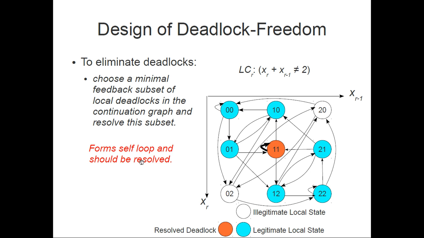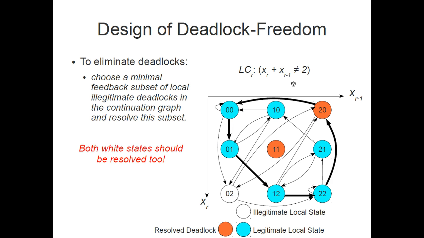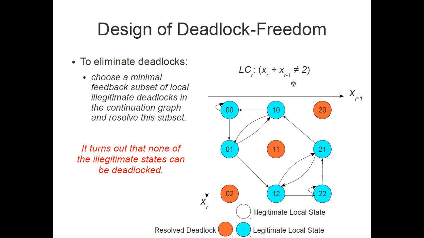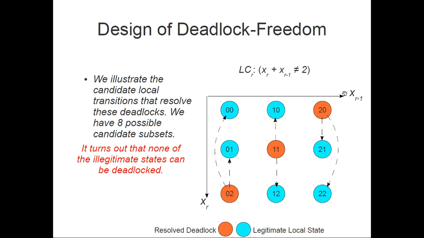It turns out that in this case we have to resolve all the three white states. Unfortunately, in this case we can't keep any of the local deadlocks, so we have to resolve all of them because all of them are forming independent cycles. So we have to resolve all of them, but the question is how to resolve them such that we don't get any livelocks. So these are all the possibilities of resolving these states without having deadlocks. But how do livelocks form?